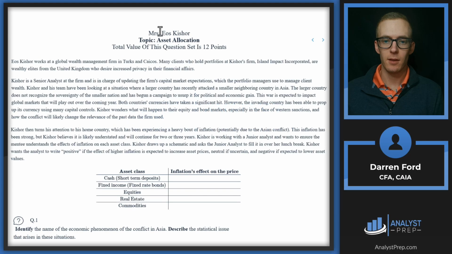Looking at the Mrs. Eos Kishor case study on asset allocation. Let's read question 1 and then we'll start reading. Identify the name of the economic phenomenon of the conflict in Asia. Describe the statistical issue that arises in these situations.